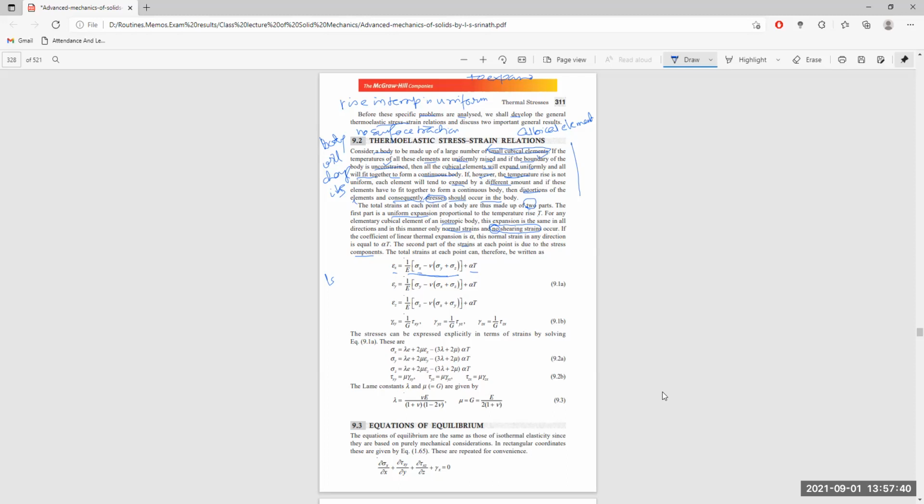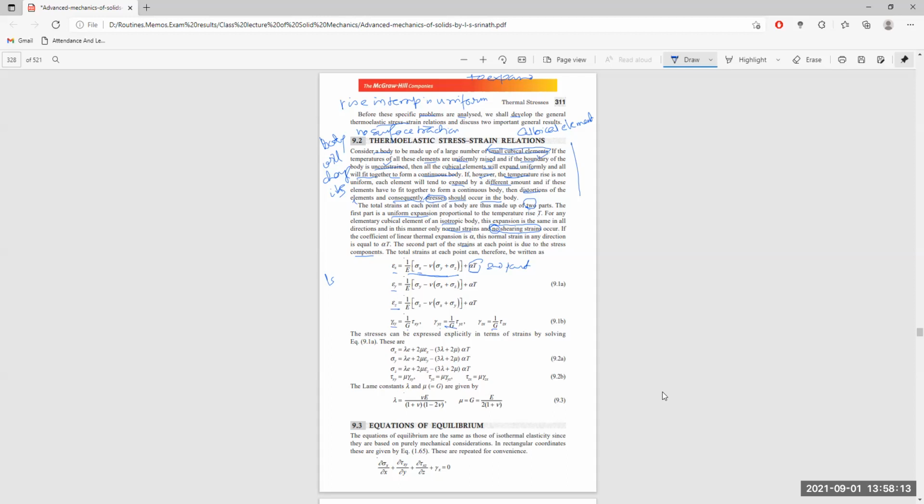And with this we have to add the strain created due to the change in temperature, that is equal to alpha into T. That is the second part. Similarly, epsilon y in y direction, epsilon z in z direction, and another thing now comes into play. Gamma xy, the shear strain, is given by tau xy divided by G, gamma yz is tau yz divided by G, and gamma zx is tau zx divided by G itself.